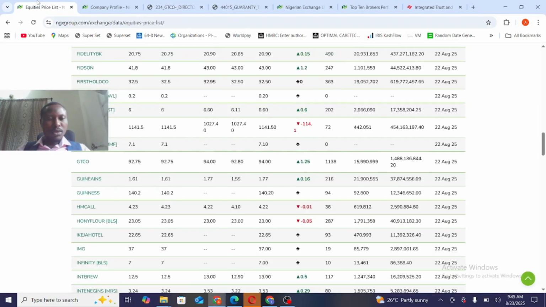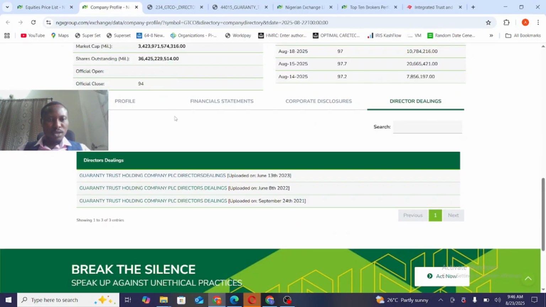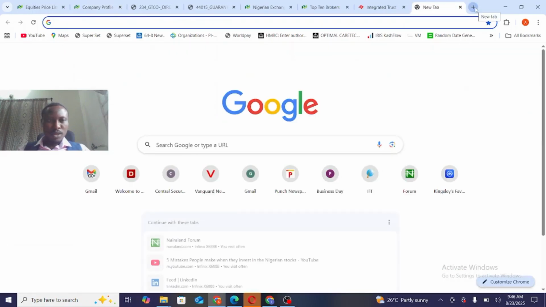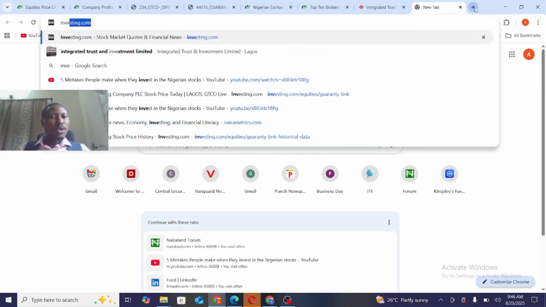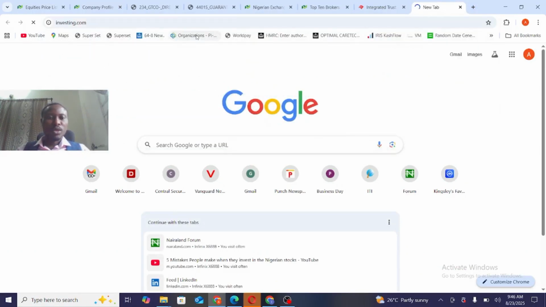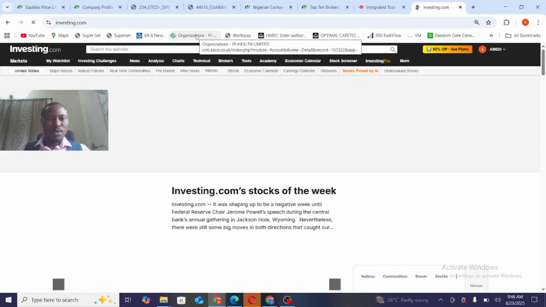Today we'll be talking about three different ways in which you can make money from the Nigerian stock market. Firstly, capital appreciation. For capital appreciation, let us just look at GT, for example. Let me check the share price history. What is capital appreciation? Capital appreciation simply means when your capital increases, it has appreciated.